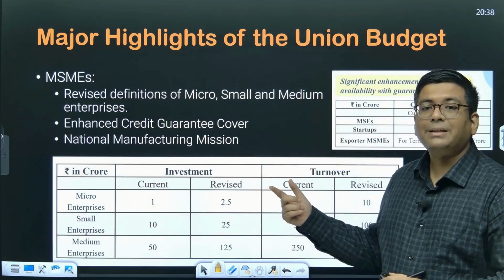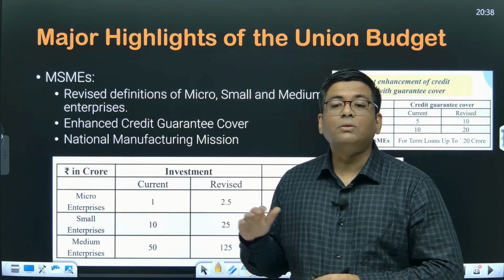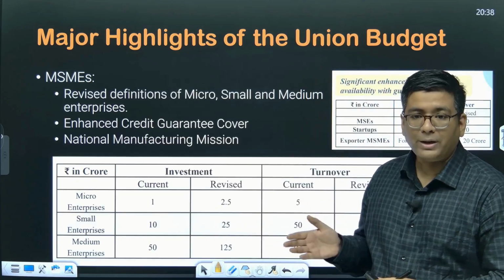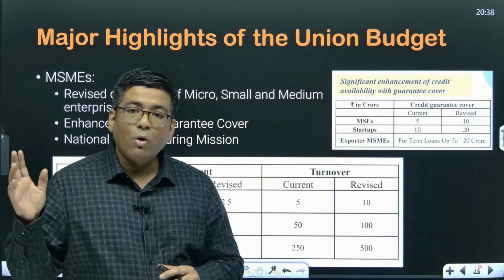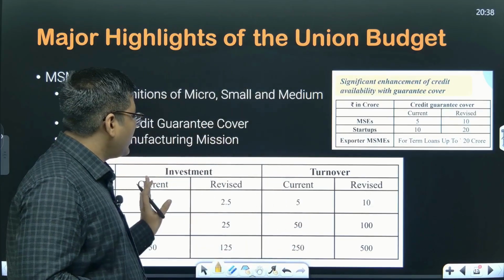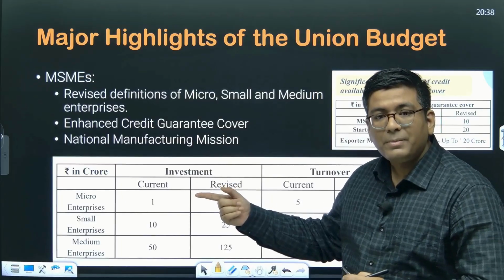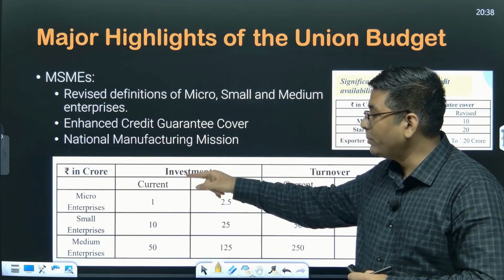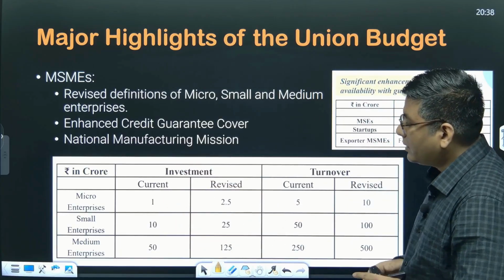Now the next sector has been micro, small and medium enterprises, and one of the most important changes which have been brought in by this particular budget has been the widening of the definitions of all the three: micro, small and medium enterprises. Okay, so this particular table actually tells you what exactly were the previous limits and what exactly are the new limits to be classified as micro enterprise, medium enterprise and small enterprise.